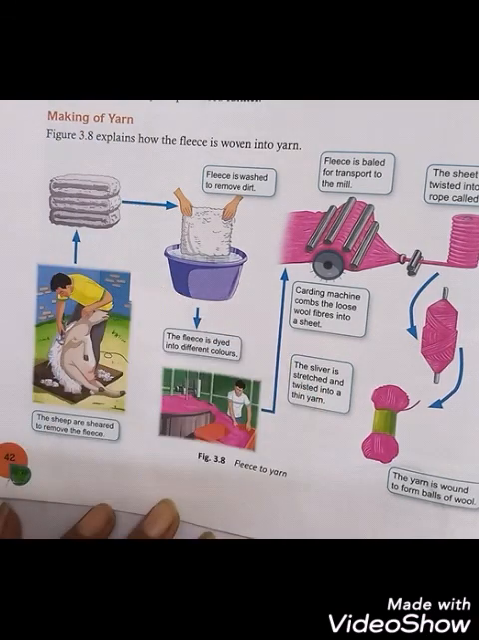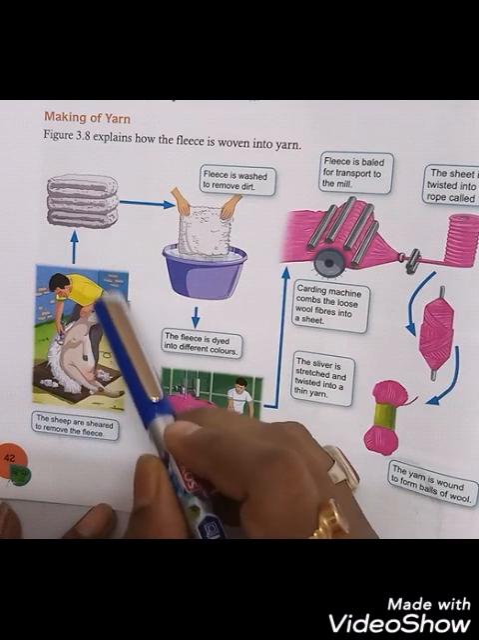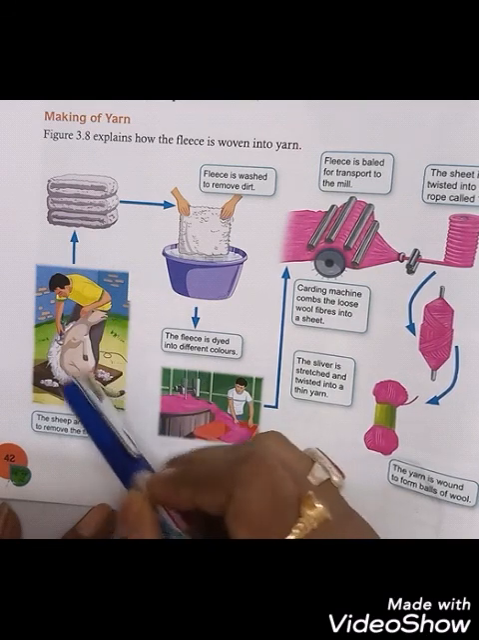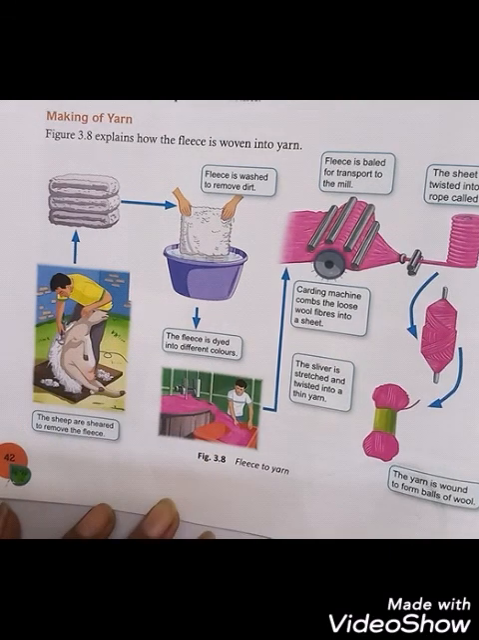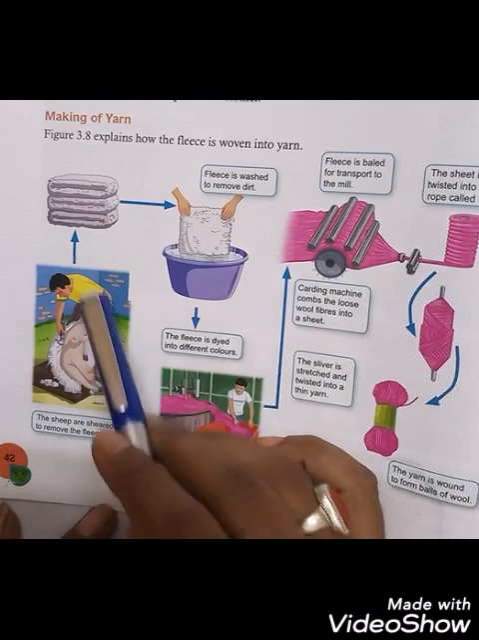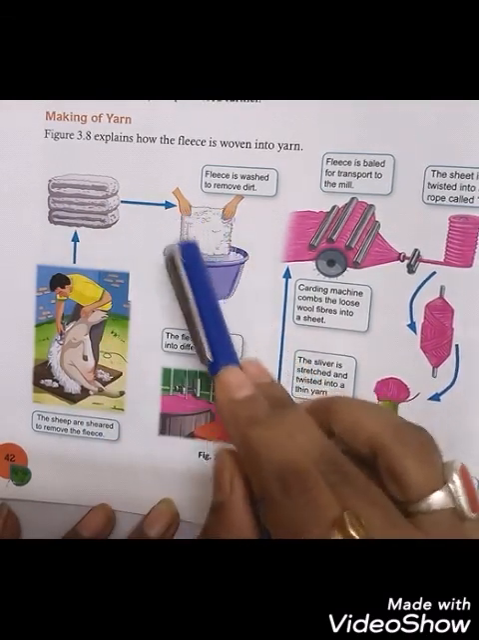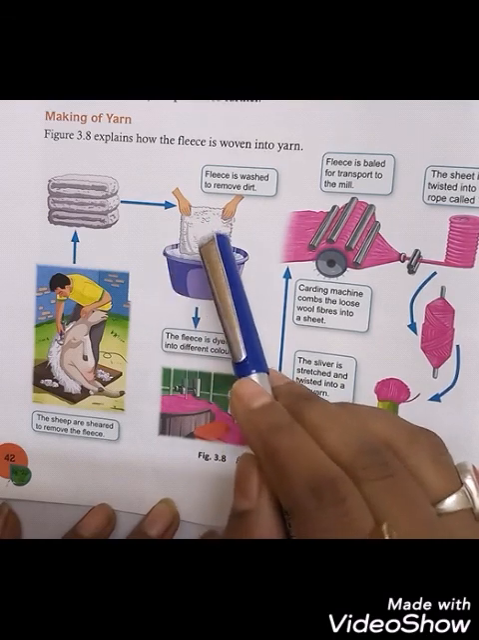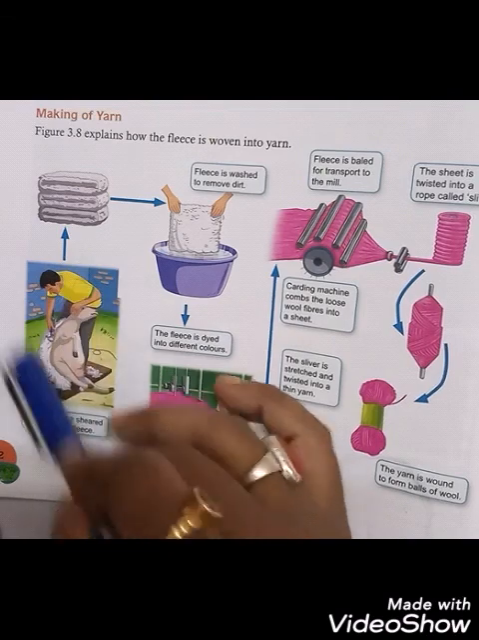This is making of yarn. Okay, so let us see here what is happening. This is the first stage. The sheep is taken and it is sheared to remove the fleece. Okay, the fur is removed from the body of the sheep. Okay, and then they are piled up and then they are taken for washing to remove the dirt and dust and grease, whatever is attached with the fleece.